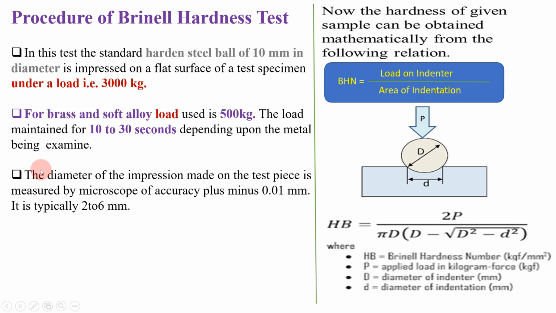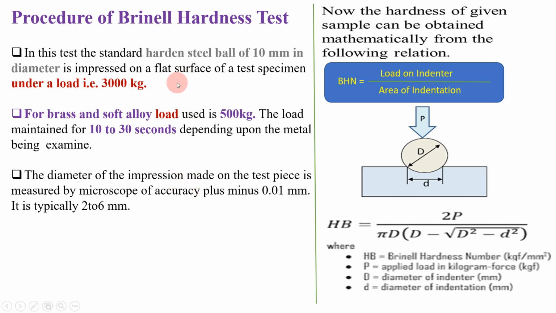Then the diameter of the impression made on the test piece is measured by a microscope of accuracy plus or minus 0.01 mm. It is typically 2 to 6 mm. After using the microscope, we can identify the impression made by the ball indenter. So this is the general procedure of the Brinell hardness test.